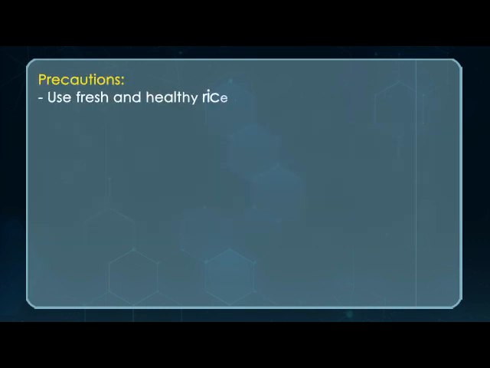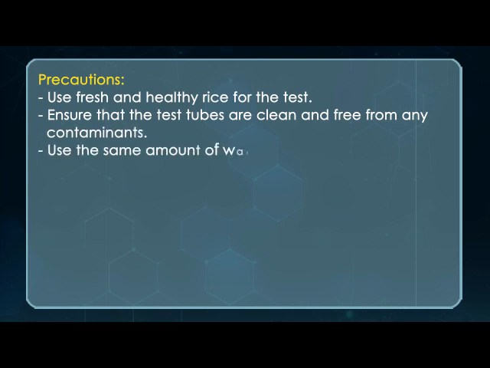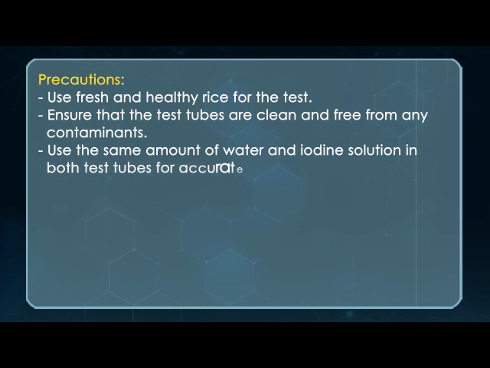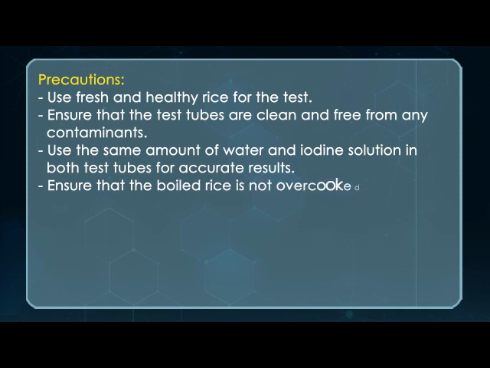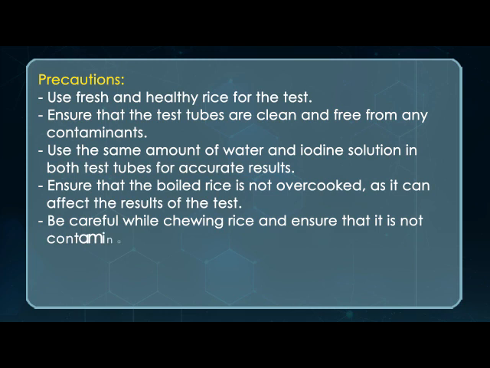Precautions. Use fresh and healthy rice for the test. Ensure that the test tubes are clean and free from any contaminants. Use the same amount of water and iodine solution in both test tubes for accurate results. Ensure that the boiled rice is not overcooked as it can affect the results of the test. Be careful while chewing rice and ensure that it is not contaminated with any other food particles or substances.